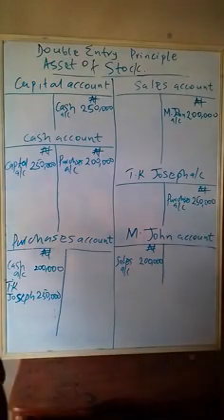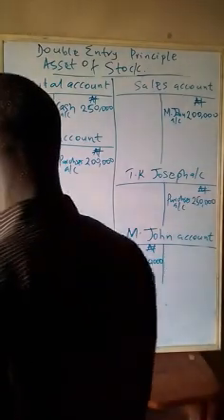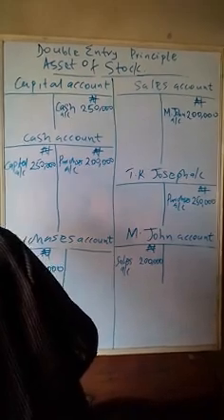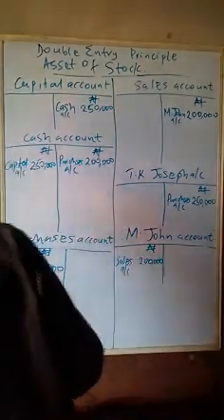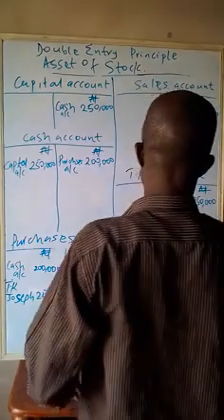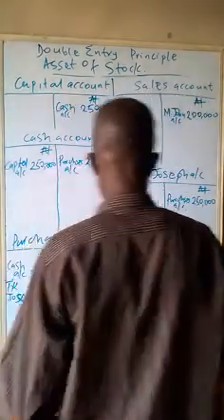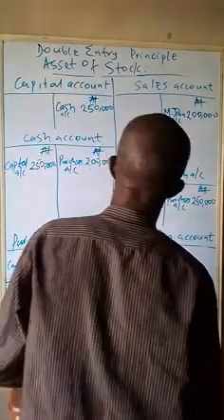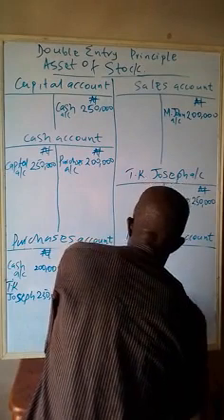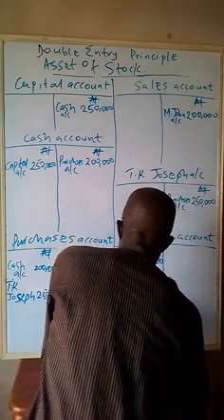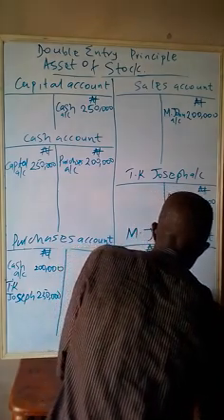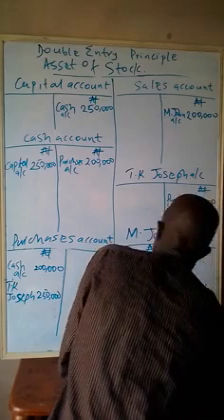On the 14th, return goods to TK Joseph. How much? 90,000 naira. That means this involves the returns outward account. The space here is small. This is returns outward account.